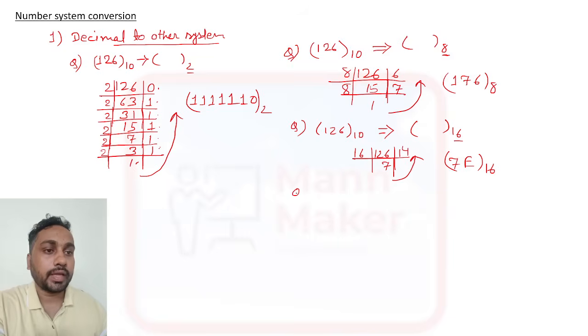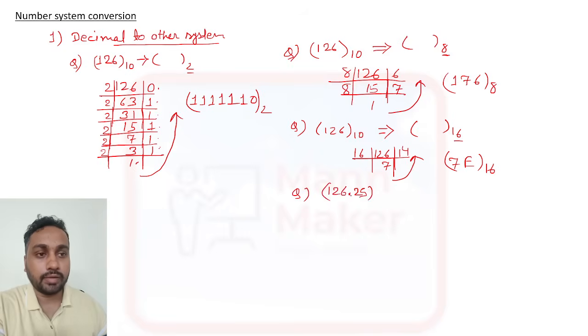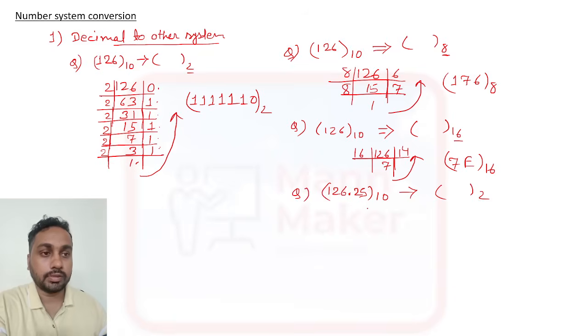Sometimes they will ask a question like, suppose you have 126.25 given in decimal. Point questions also come, like 126.25, and you need to convert the same thing into binary form. Then how will you convert that?